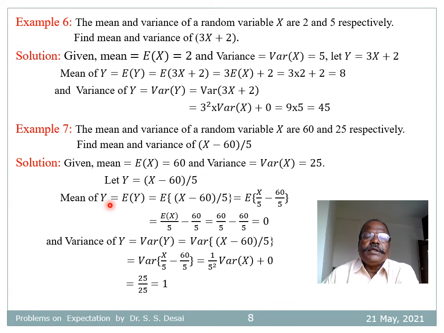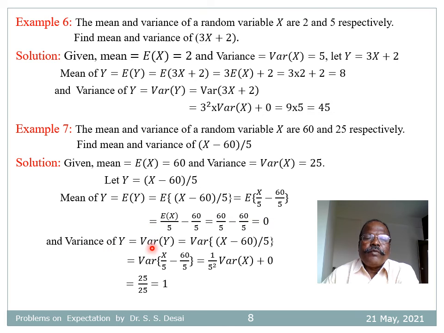Then mean of y is expectation of x by 5 minus 60 by 5, that is equal to 60 divided by 5 minus 60 divided by 5 equal to 0.